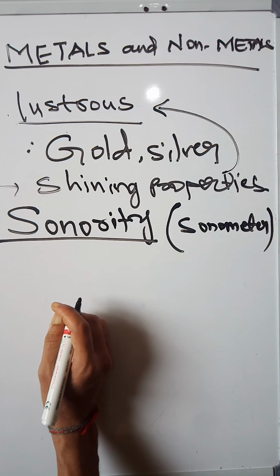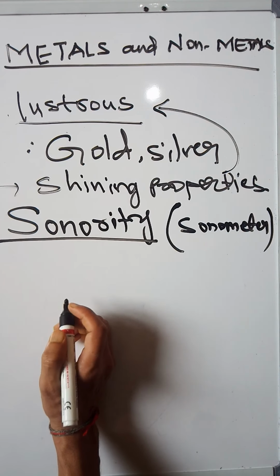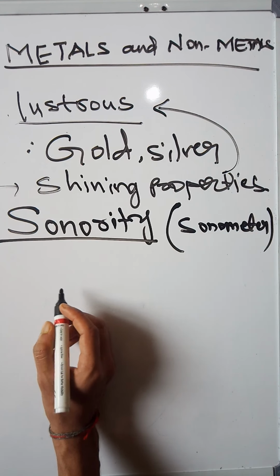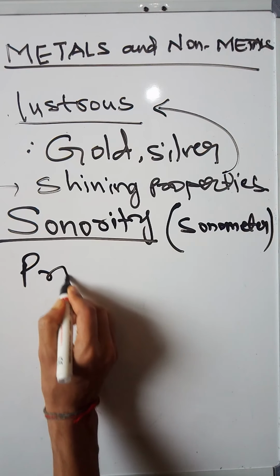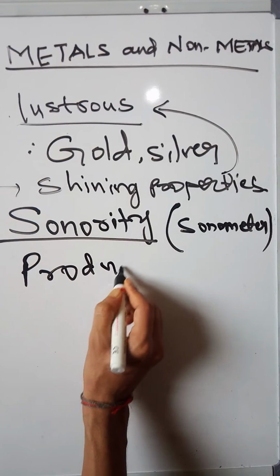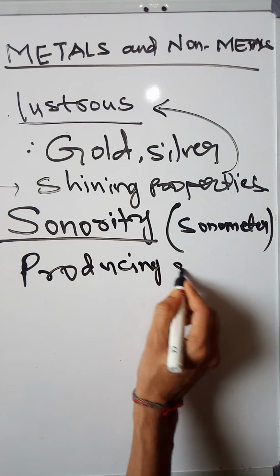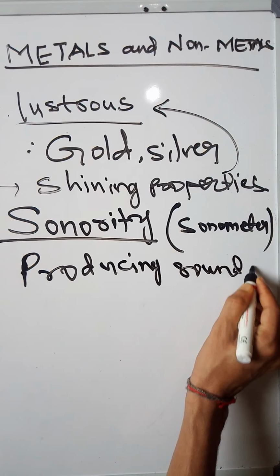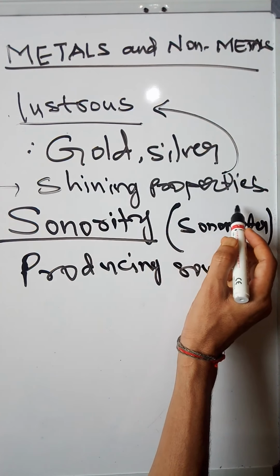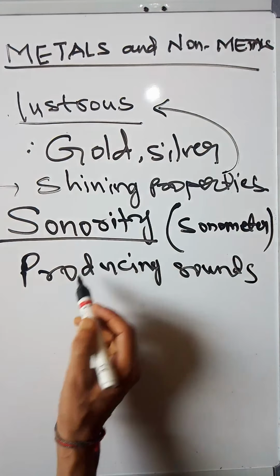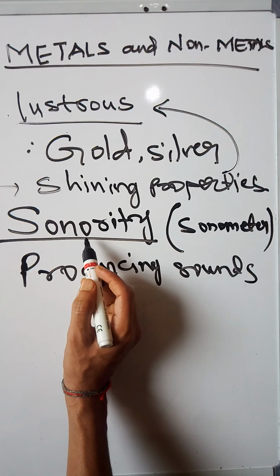If you beat paper, no sound is produced, but metal produces a perfect sound. This property is called sonority, meaning producing sound. Lustrous means the shining property of metals. Producing sounds is called sonority.